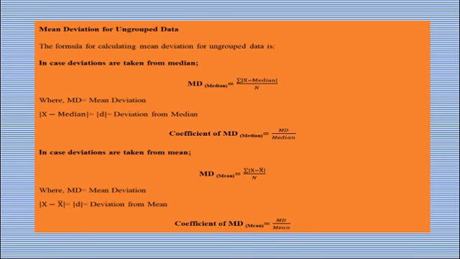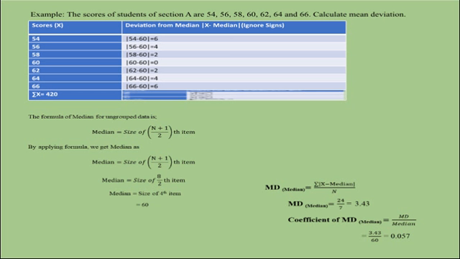In order to understand the mean deviation for ungrouped data, let us go through this example. The scores of students of section A are 54, 56, 58, 60, 62, 64 and 66. Calculate mean deviation.